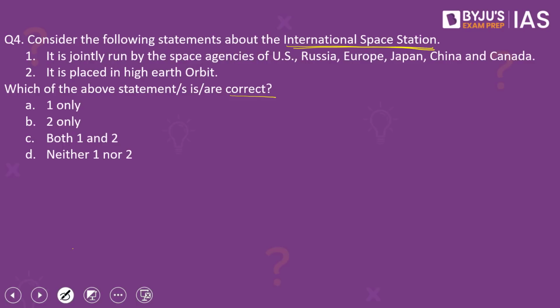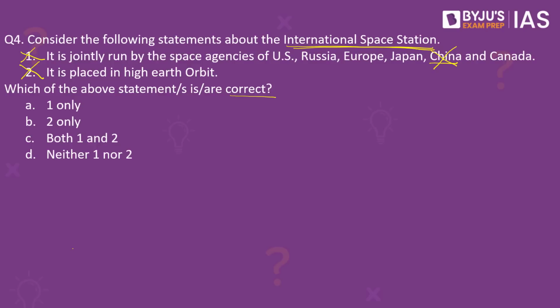Coming back to the question. The first statement is wrong. Why? Because it does not have the participation of China. See, even if one did not know which are the involved space agencies, by just noting the name of China, we could have eliminated this statement as being wrong. Why? Because recently there have been multiple reports of China launching its space mission to set up its own space station.